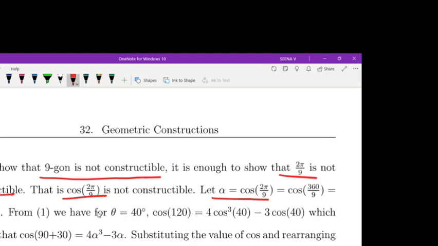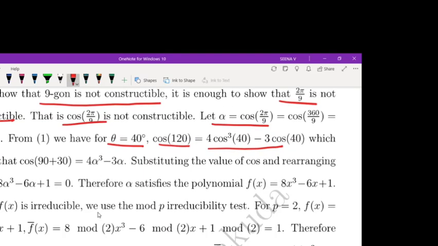In equation 1 we put theta equal to 40 degrees, so cos 120 is equal to 4 cos cubed theta minus 3 cos theta. And we know that cos 120 equals cos of 90 plus 30, which is same as, sorry, minus sin 30. So applying this result and substituting values and rearranging, we get this equation. You can write it like this, substituting for theta.